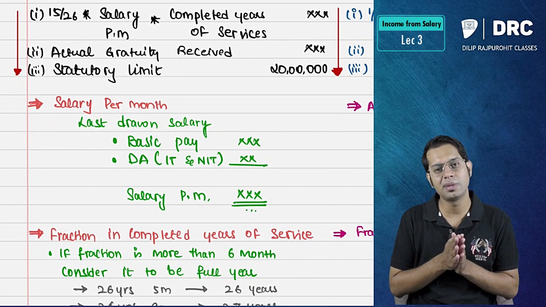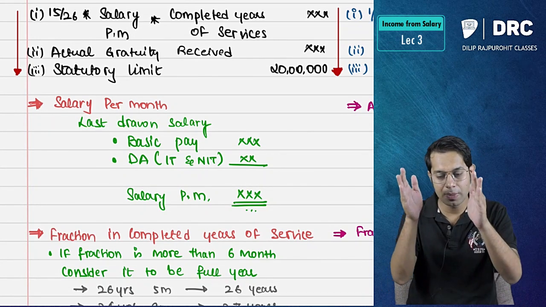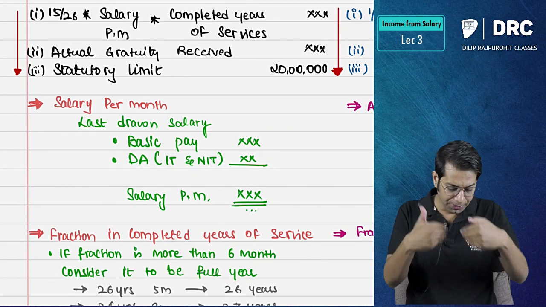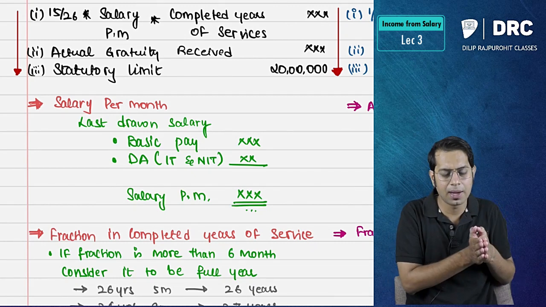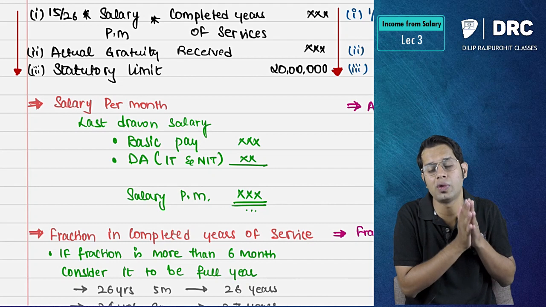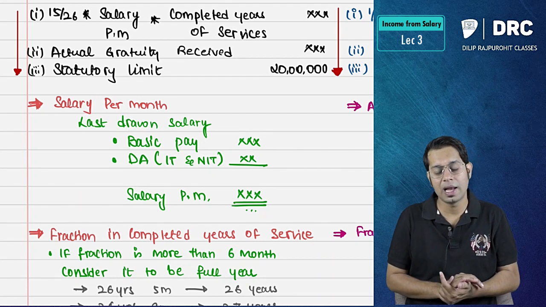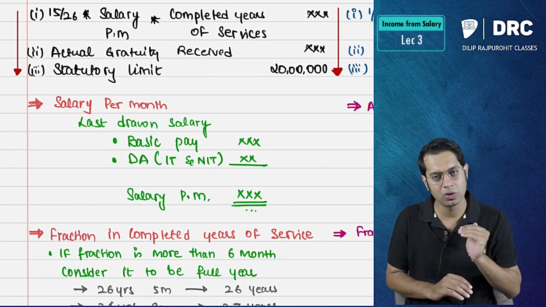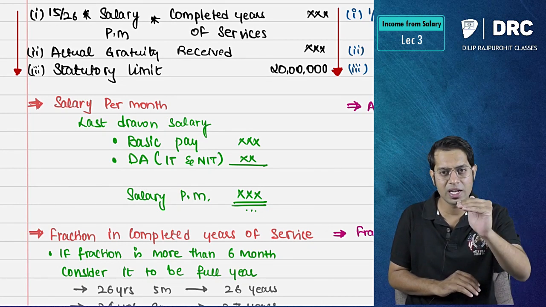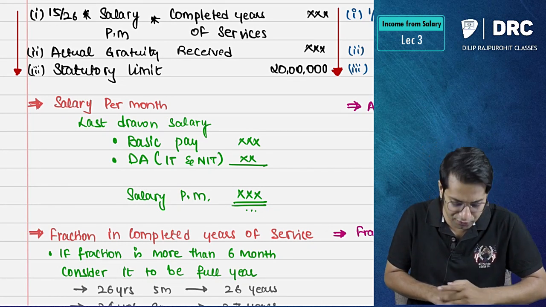Sir, salary per month means what, sir? Last drawn salary, meaning you should ignore the month of retirement. Before the retirement month, what was the salary which you were drawing? Last drawn salary, which is nothing but basic plus dearness allowance. Here you should take basic plus dearness allowance, whether it is forming part of retirement benefit or not.